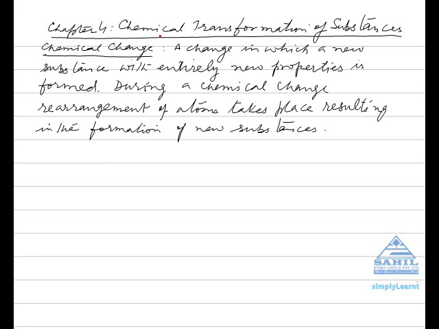Chapter 4. Chemical transformation of substances. Chemical change. A change in which a new substance with entirely new properties is formed is called a chemical change. During a chemical change, rearrangement of atoms takes place, resulting in the formation of new substances.